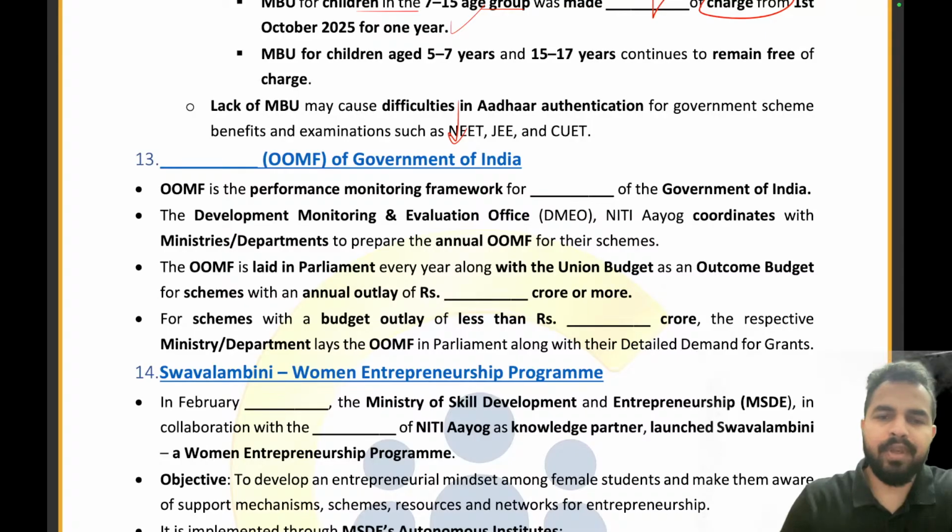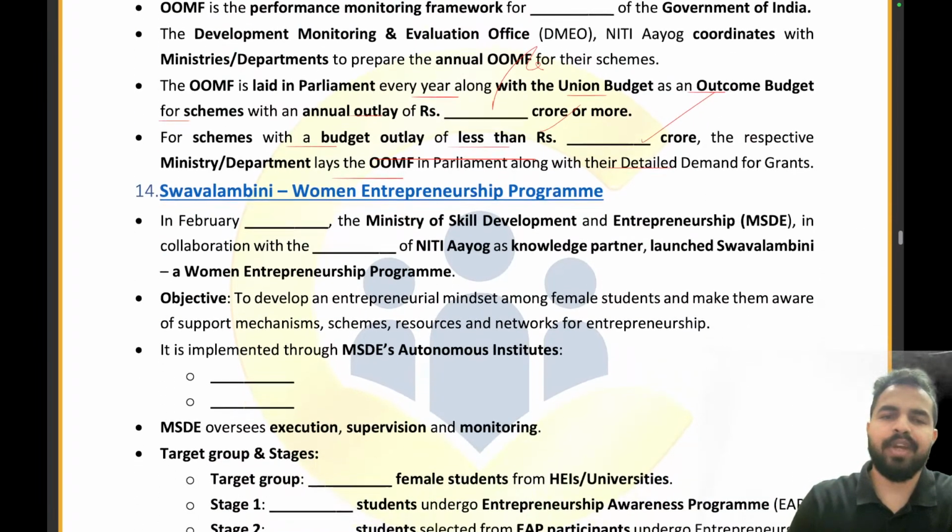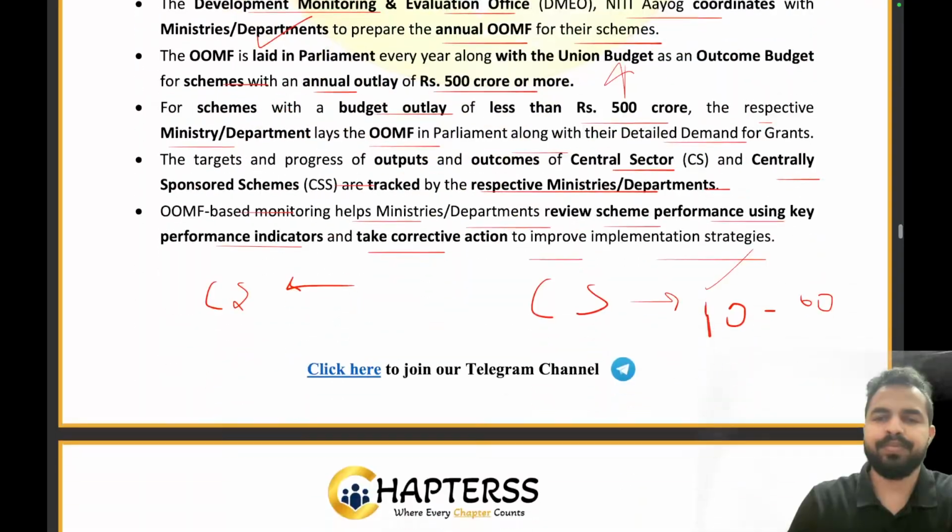Here, the OMF is basically laid in Parliament every year along with the budget and outcome budget for the schemes with an outlay of rupees 500 crores or more. For the schemes with a budget outlay of less than 500 crores, the respective ministry department lays the OMF in Parliament along with their detailed demand for grants. Clear everyone. So that's all. We are done with this news article also.